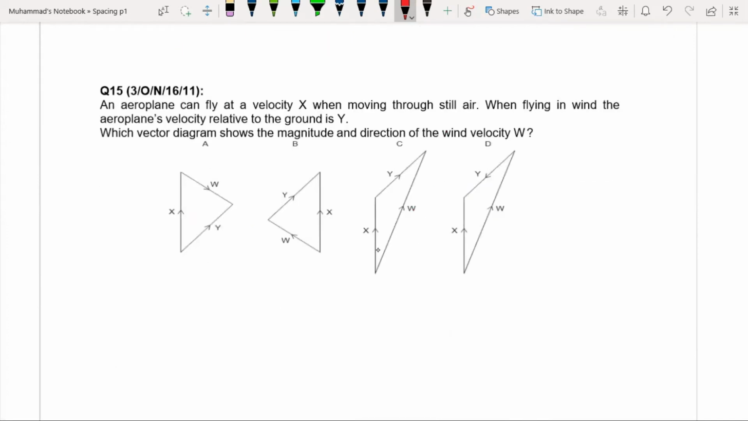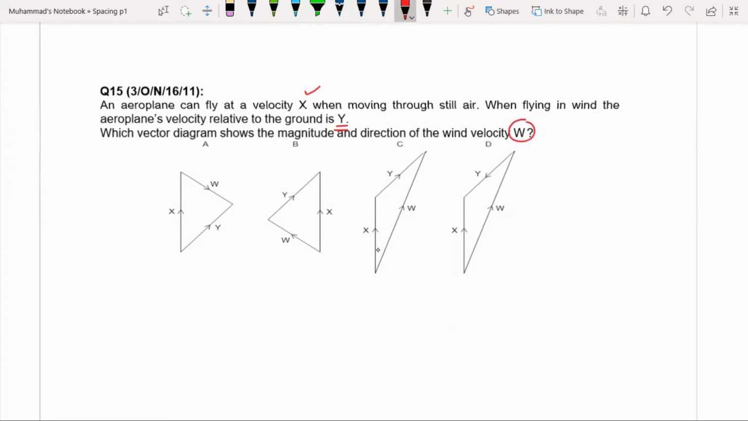Question 15. An aeroplane can fly at velocity x when moving through still air. The aeroplane velocity in still air is x. When flying in wind, the aeroplane's velocity relative to the ground is y. So y is the velocity of the aeroplane in the presence of wind. So, which vector diagram shows the magnitude and direction of the wind velocity?